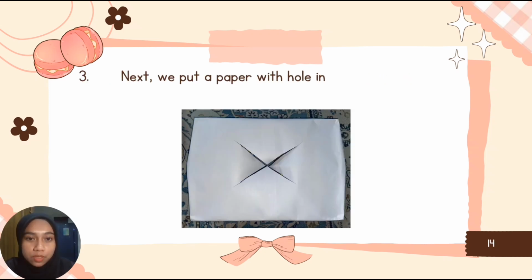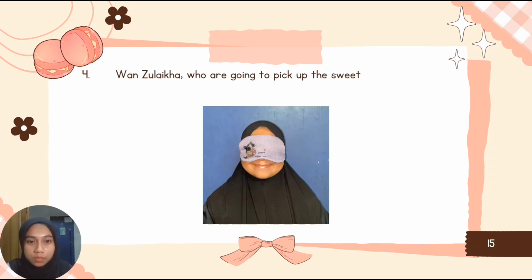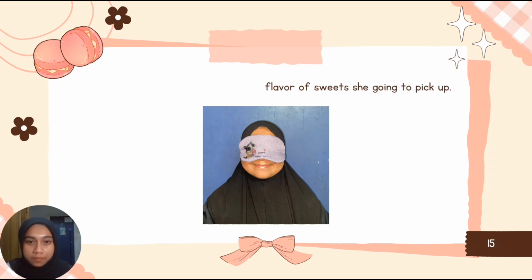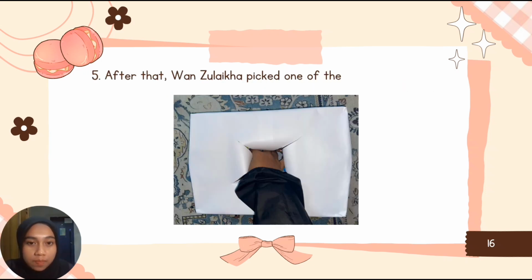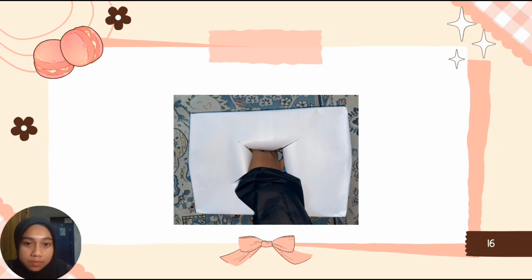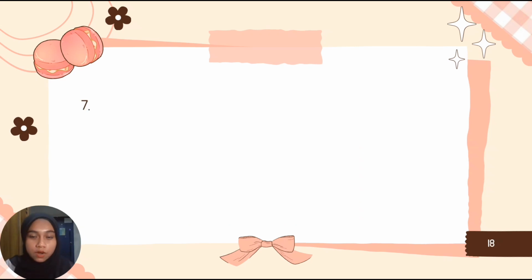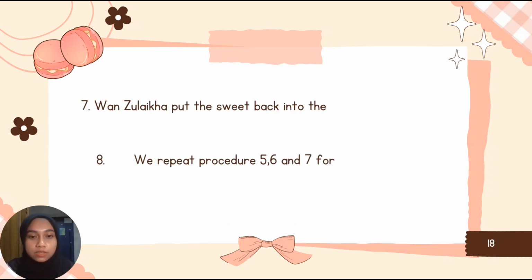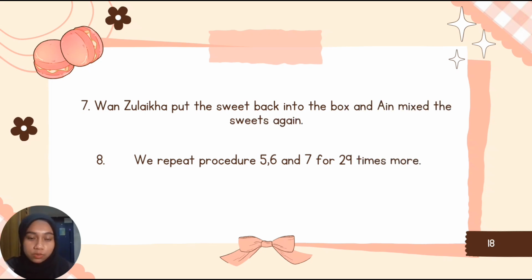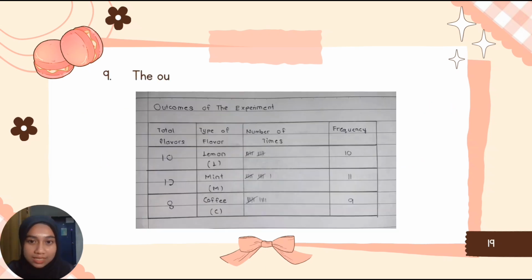Next, we put a paper with a hole in the middle as the lid of the box. Nur Zulaika, who is going to pick up the sweet, wears an eye mask to make sure she does not see what flavor of sweet she is going to pick up. After that, Zulaika picks one of the sweets in the box randomly. Then, Hamiza records what type of flavor Zulaika picked. For step 7, Zulaika puts the sweet back into the box and I mix the sweets again. After that, we repeat procedures 5, 6 and 7 for 29 more times. Lastly, the outcomes of the experiment are recorded in the table.